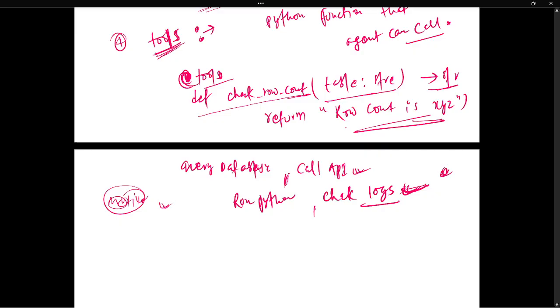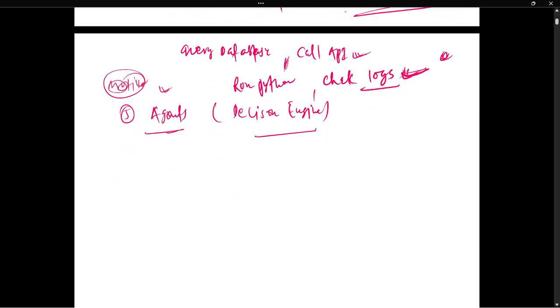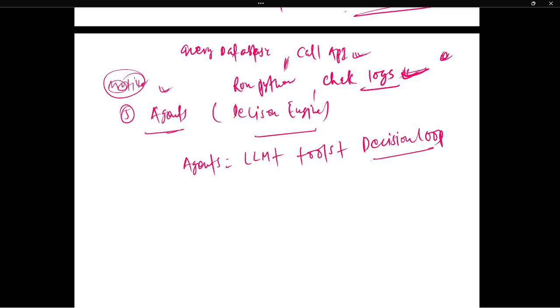Then fifth, you have agents. Agents are also a component of LangChain. An agent is basically a decision engine that takes decisions, and this is the most powerful concept. I have already explained in my previous video what an agent is. An agent is nothing but an LLM plus tools plus a decision loop. We already know what an LLM is and what tools are, and we understand what a decision loop is.